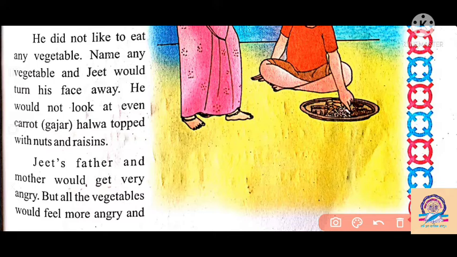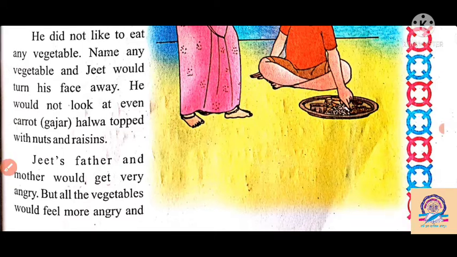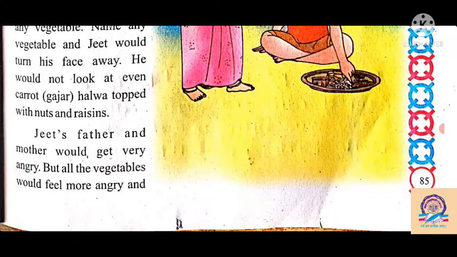So he had to eat the vegetable, but he disliked it. He would not even look at carrot, that is gajar halwa, topped with nuts and raisins. His mother made a beautiful carrot halwa, but still he said no to it because halwa is made from carrot. So he disliked any vegetable and any food that is made of vegetables.